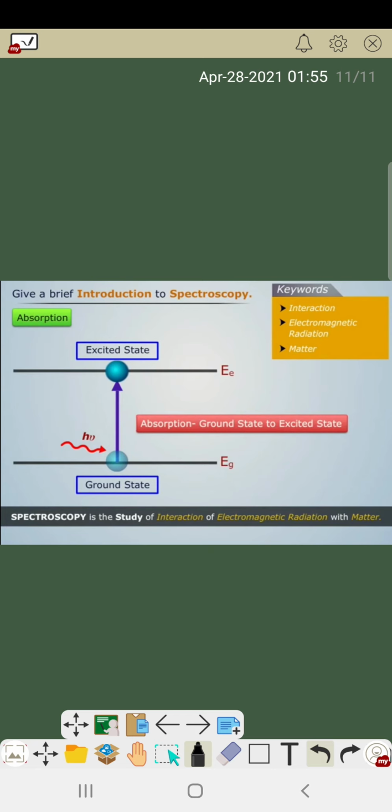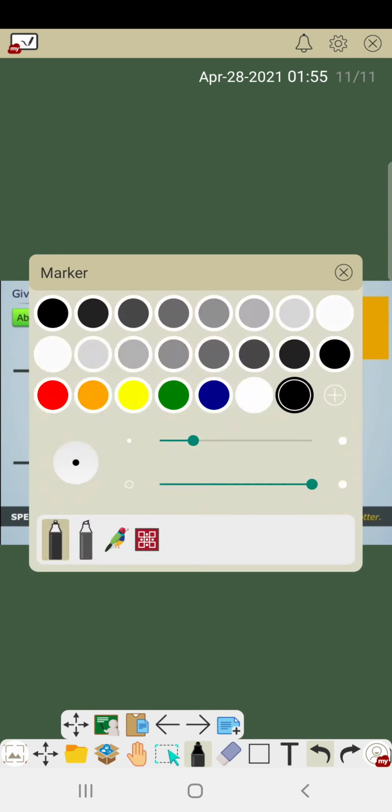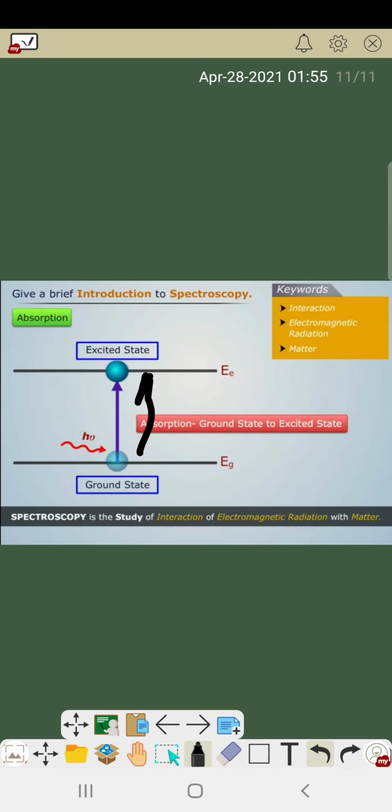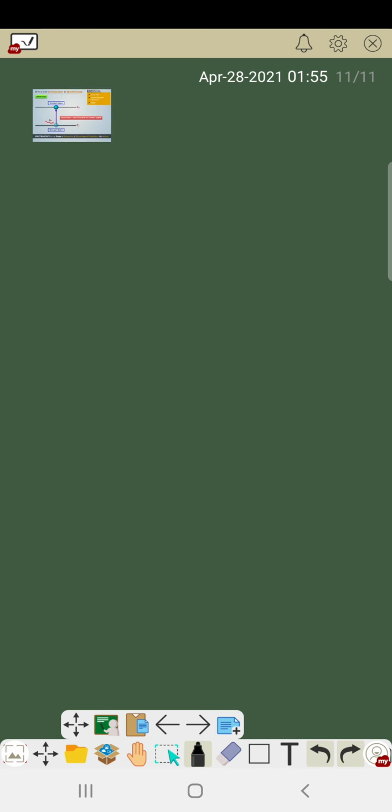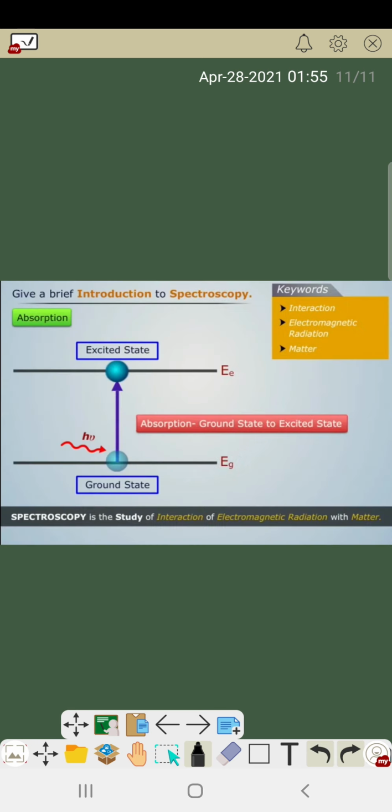In this direction, this is the ground state and this is the excited state. So electromagnetic radiation attacks the particle and one electron goes from ground state to excited state. This total phenomenon is called absorption.